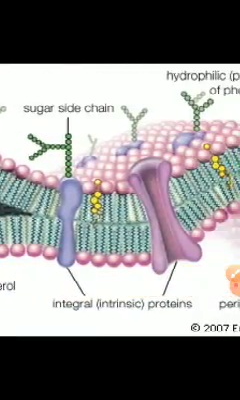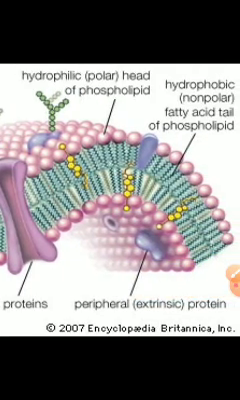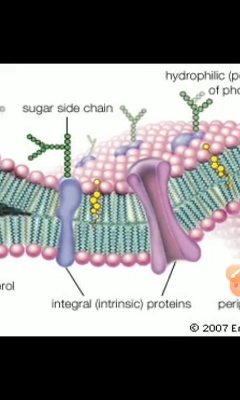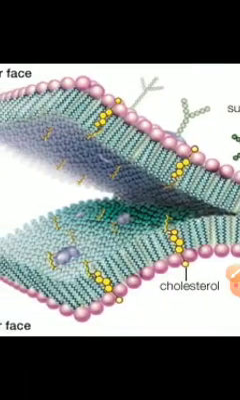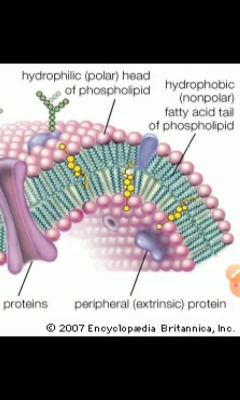These green structures are the lipids. So lipid or phospholipid, it is made up of phosphorus and lipid, and there are two layers. One layer that is hydrophilic, that is the polar layer, and another layer that is the hydrophobic.